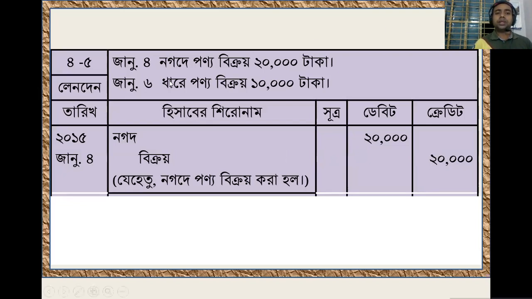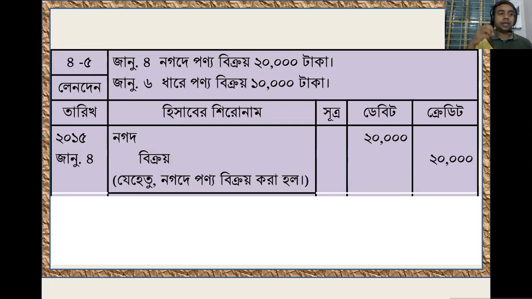How much amount? 20,000. Okay. Now on January 6, sold product on credit, not in cash. So sold means revenue. Revenue has increased, so revenue will be credit. Sales will be credit. Side by side, the respective amount has not yet been received by the company.